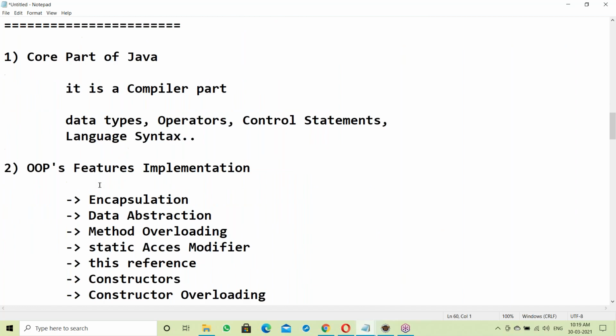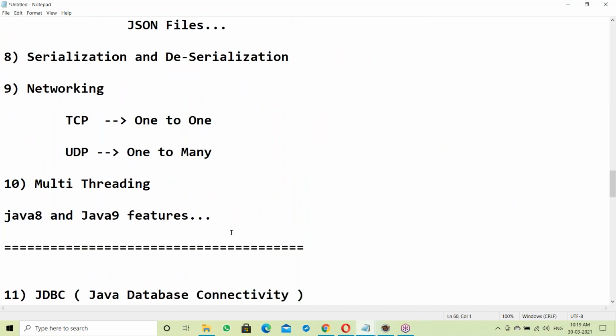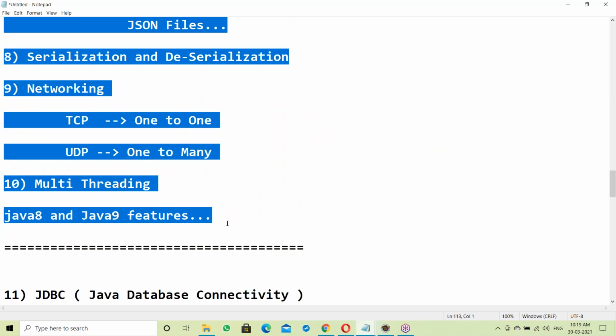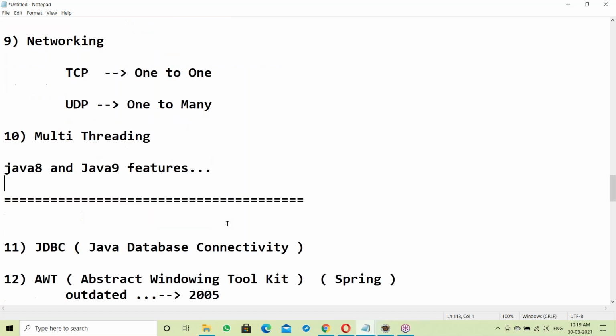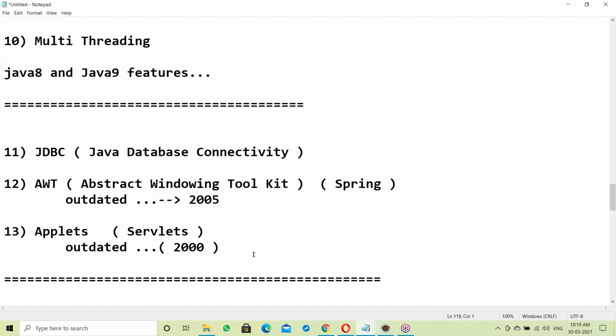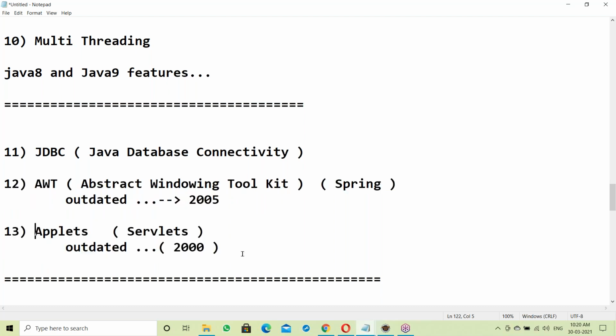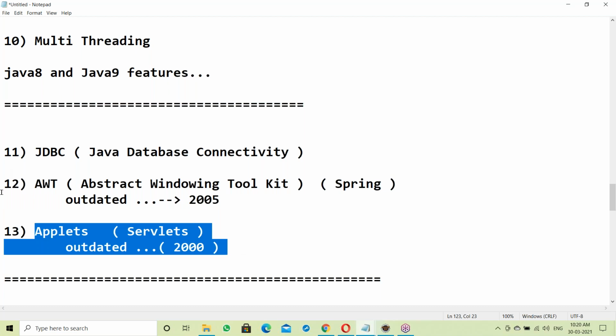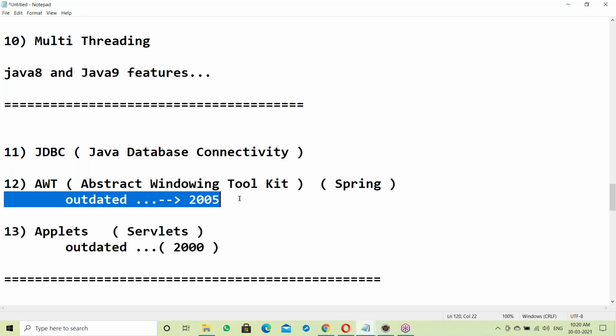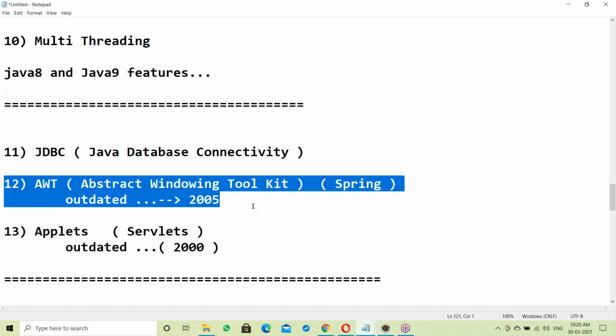So you are learning SE, not core Java. Core Java means just the core part of the compiler. Your syllabus is the complete SE syllabus. I'm not covering AWT and applets because they are outdated. No one is using them. Applets became outdated almost 20 years ago, and AWT about 15 to 17 years ago. So learning this is a waste.